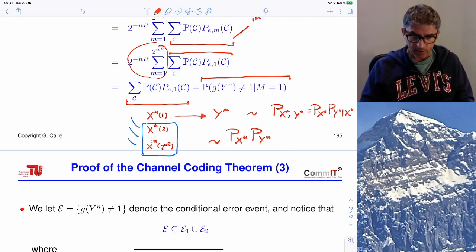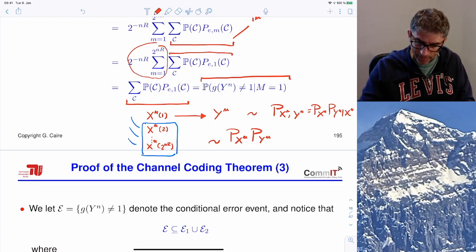Okay, so this is the picture underlying the probability structure underlying this probability.